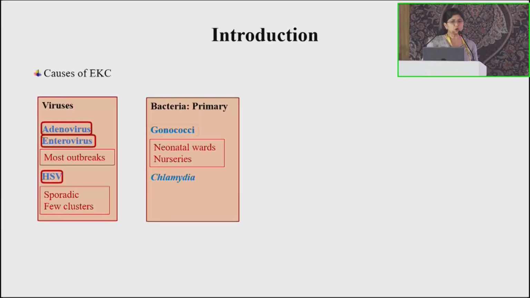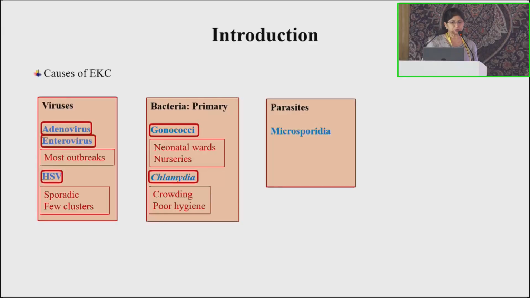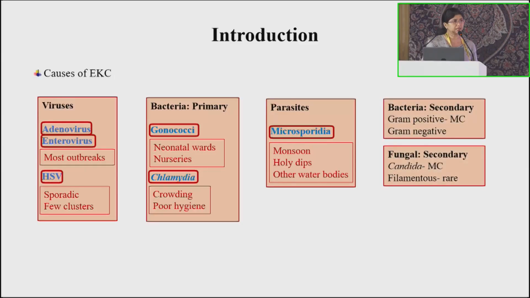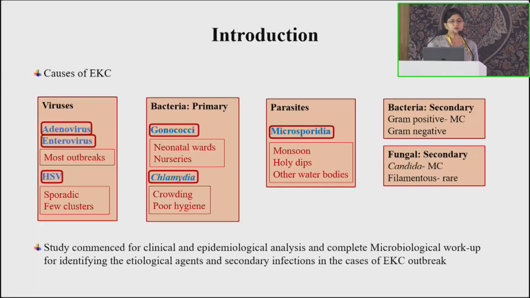Amongst bacteria, gonococci can cause clusters in neonatal wards and nurseries, and chlamydia in the setting of overcrowding and poor hygiene. Amongst parasites, microsporidia, especially in the backdrop of monsoon, holy dips, and exposure to other water bodies, can lead to EKC outbreaks. Bacteria as well as fungi can cause secondary infections in pink eye as well. So we commenced this study for clinical and epidemiological analysis and complete microbiological workup for identifying the etiological agents and secondary infections in the cases of EKC outbreak.